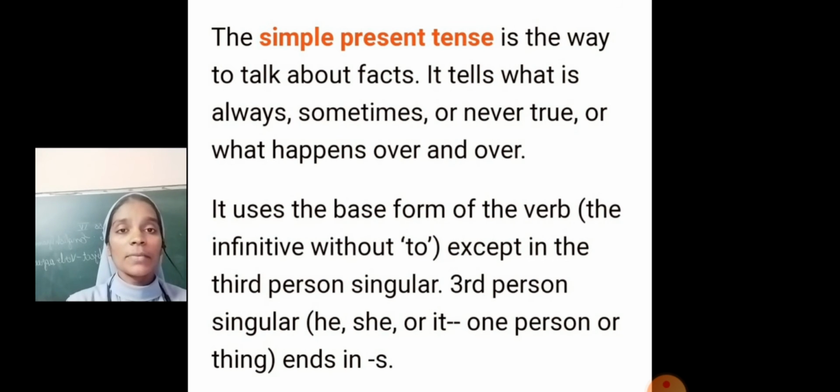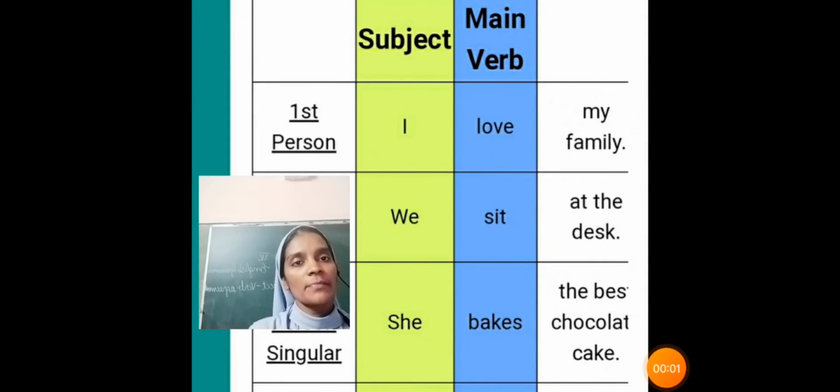Which are the third person singular? He, she, it, or one person or thing. It ends in s form of the verb. For example, first person, I love my family. Dear students, you have to remember one thing, that whenever we use I and you as the subject, even though the subject is singular, the verb takes plural form.